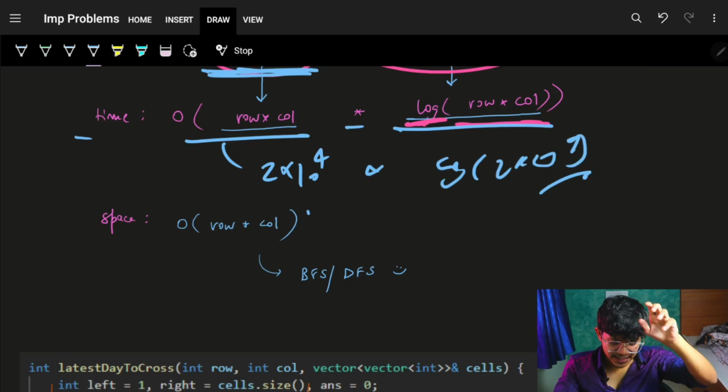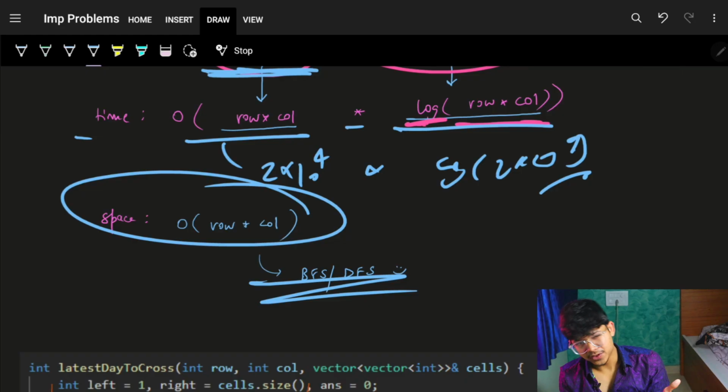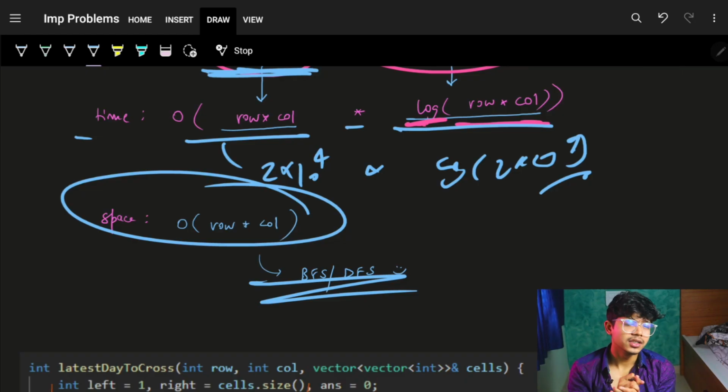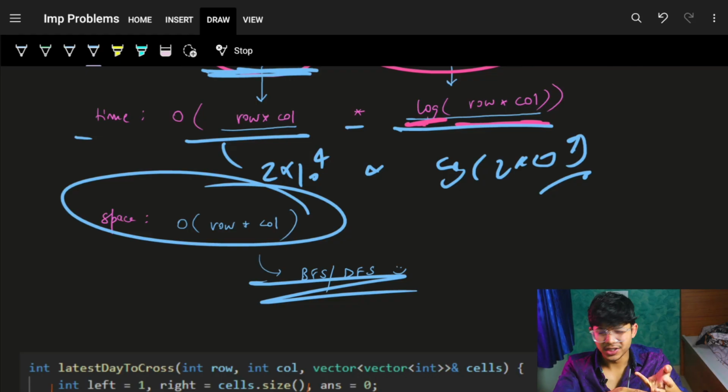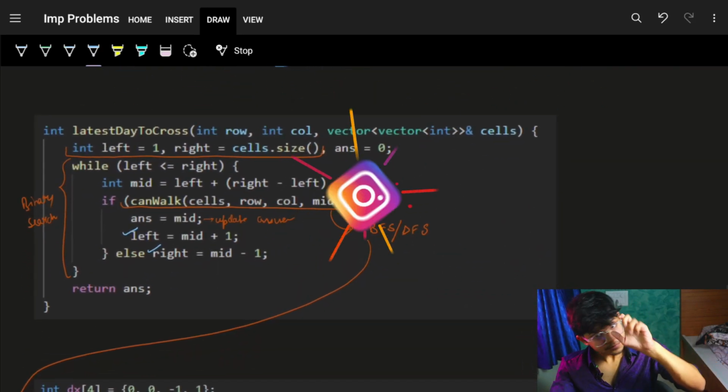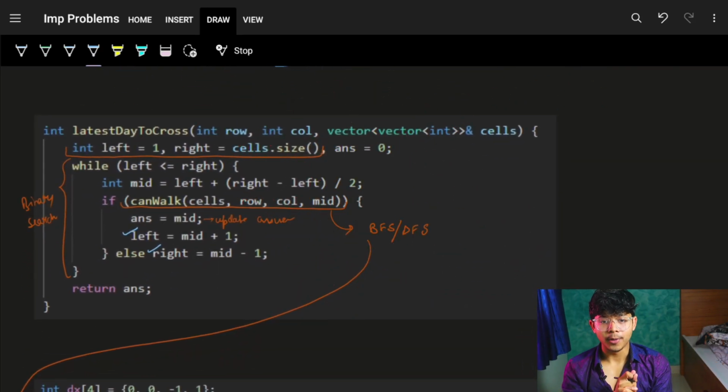And that's how you can do it. Space is nothing but the space of BFS or DFS in the entire grid, which is either the visited array, or the grid you are using, or the queue you are using. Now let's quickly jump on to the problem itself.